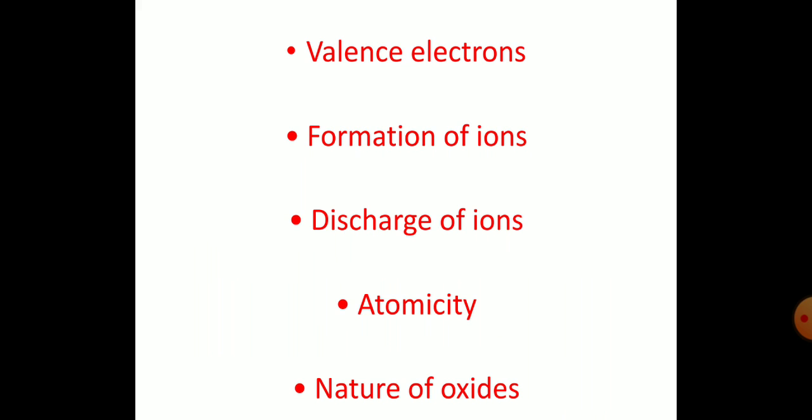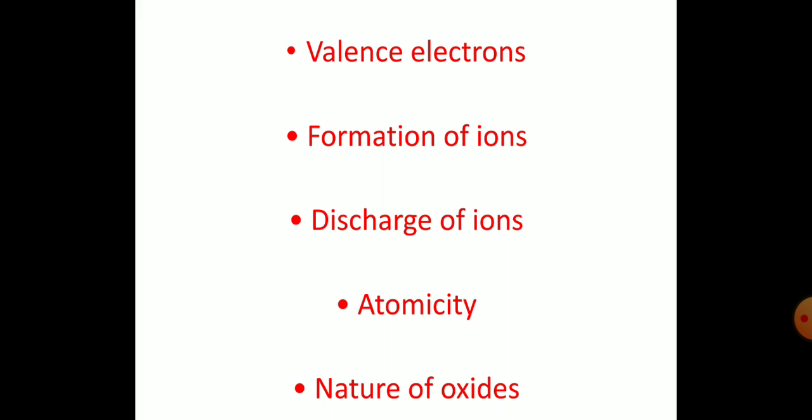Then atomicity. You know about atomicity. What is atomicity? The number of atoms present in a molecule is called atomicity. So we have to discuss the atomicity of metals. Then finally, nature of oxides. We have to study the metal oxides, whether they are acidic, basic or amphoteric. So these are the concepts we are going to discuss here. What are they? Valence electrons, formation of ions, discharge of ions, then atomicity, and finally nature of oxides. Okay students, let us discuss them one by one.